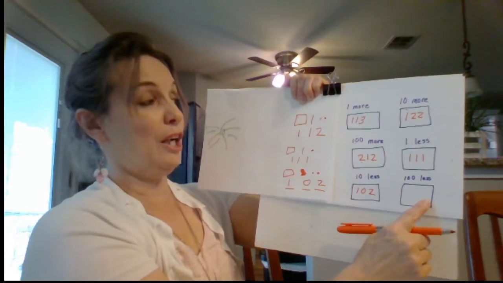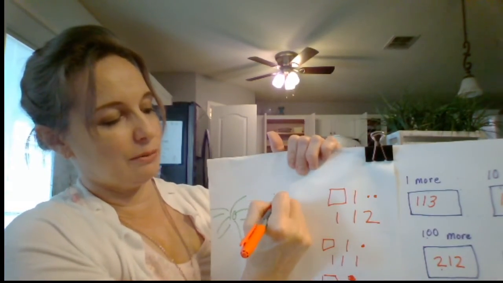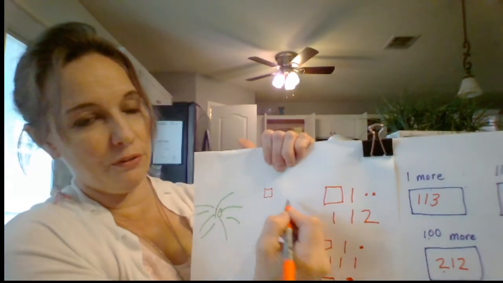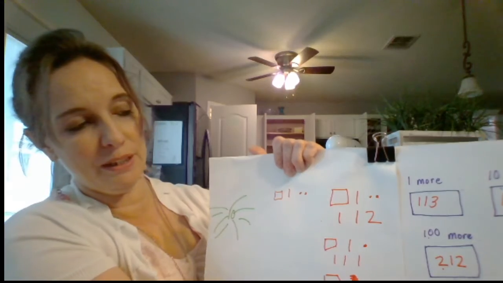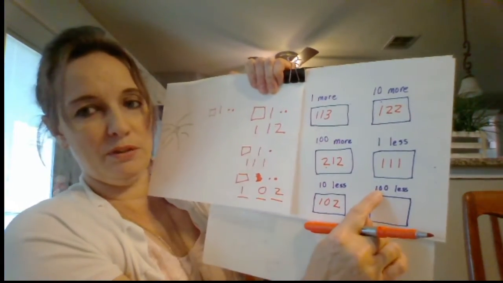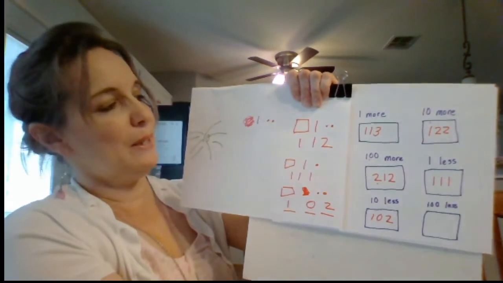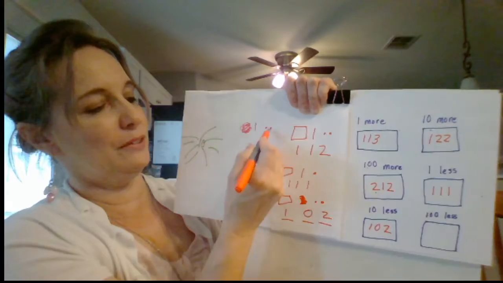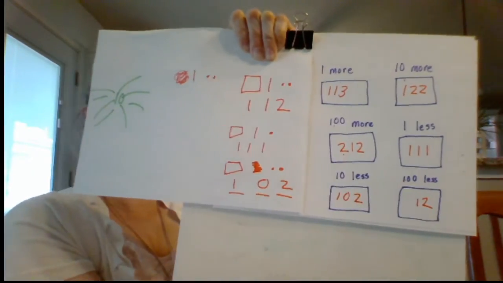Now it says do 100 less. So I'm going to do the same number again because that's what we're working with. One group of 100, 1 stick of 10, and 2 ones. It says do 100 less. So I'm going to mark out the 100, take it away, and now I just have 10, 11, 12. Now I just have 12.